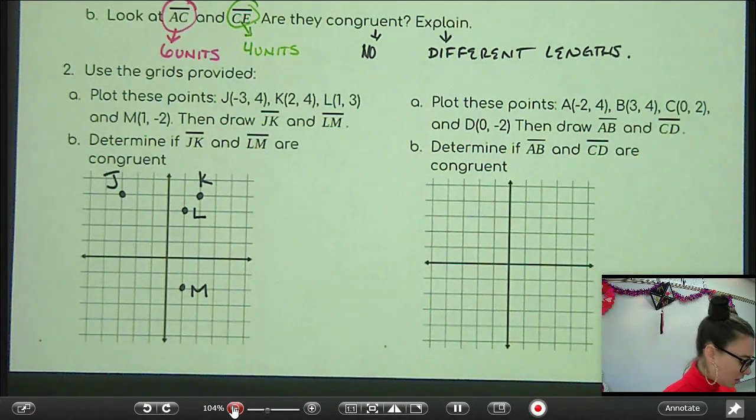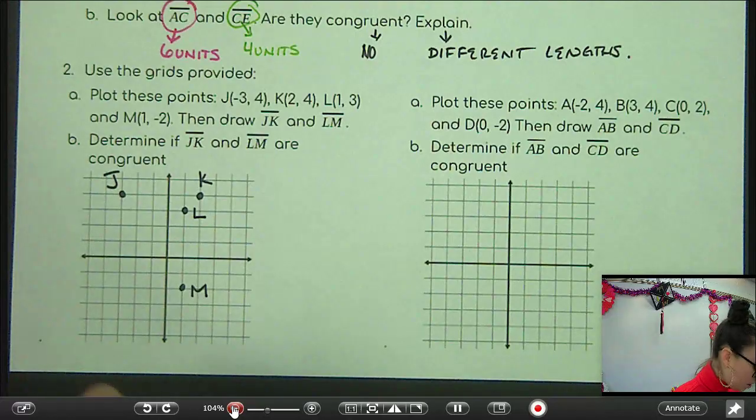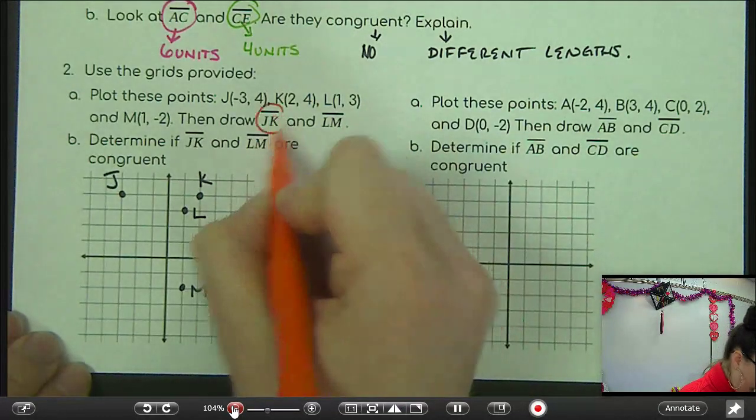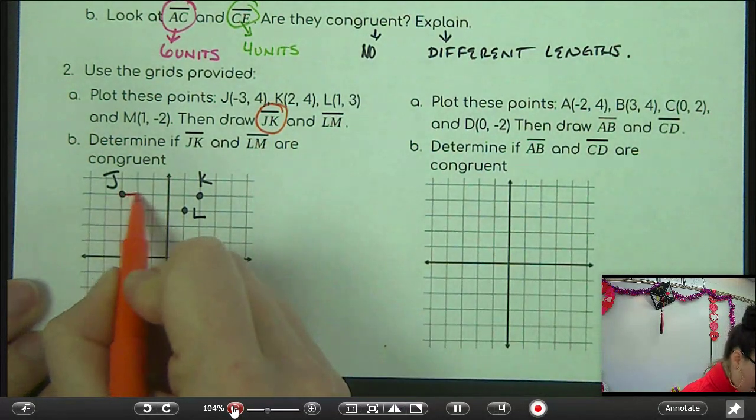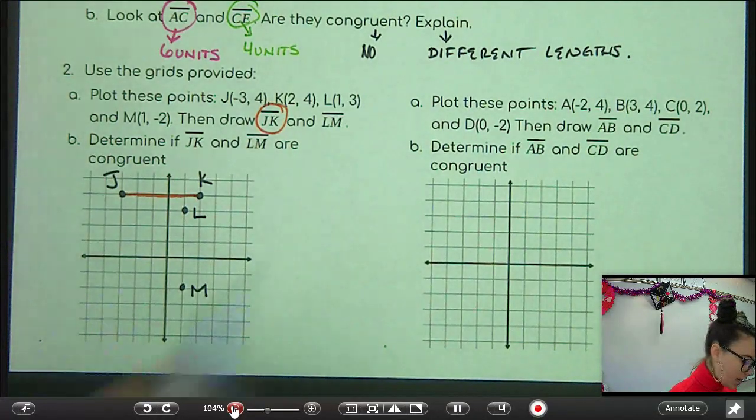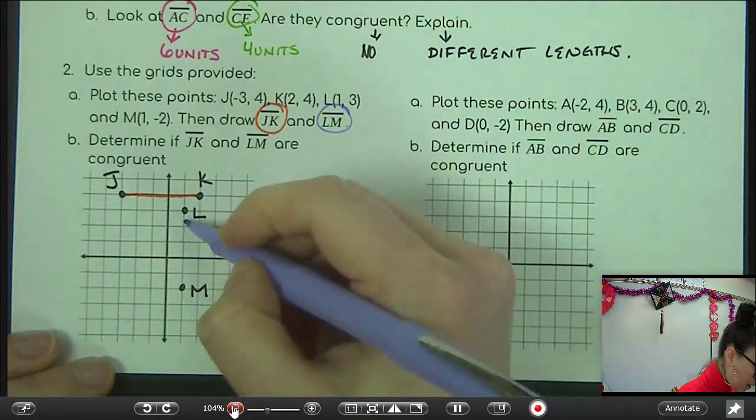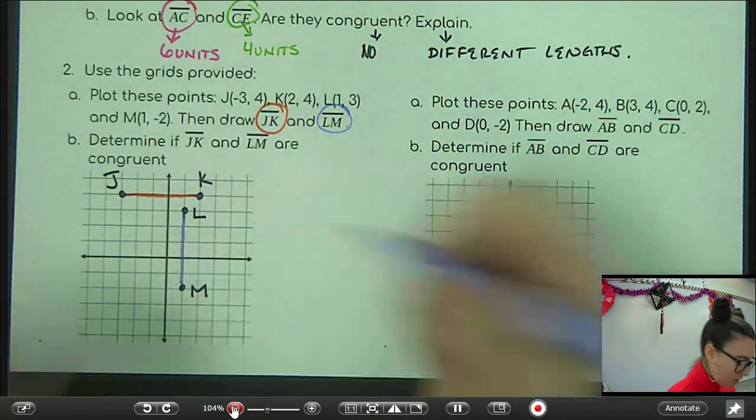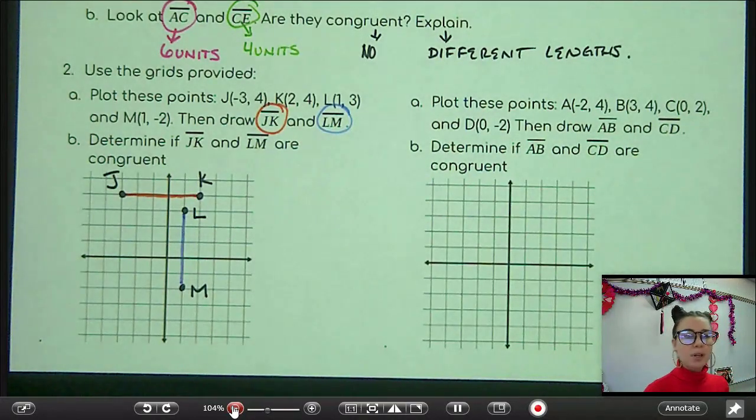And then it says, well, draw JK. So I want to connect J and K. Here's that. And LM. So now I'm also going to connect L and M. There's those lines. Okay. Boom. Part A done. Graphing finished.